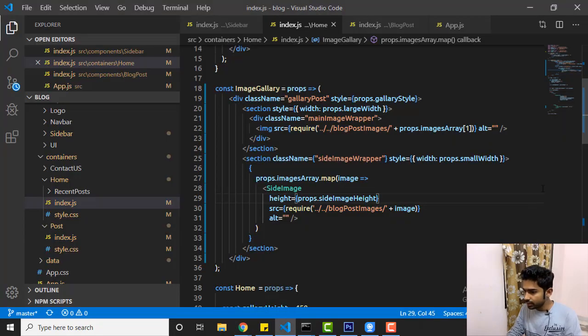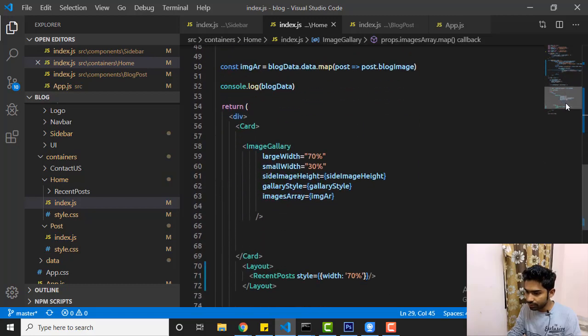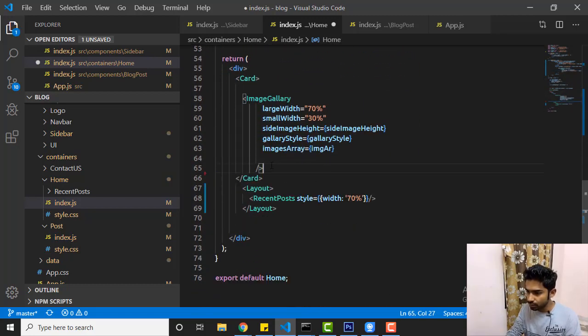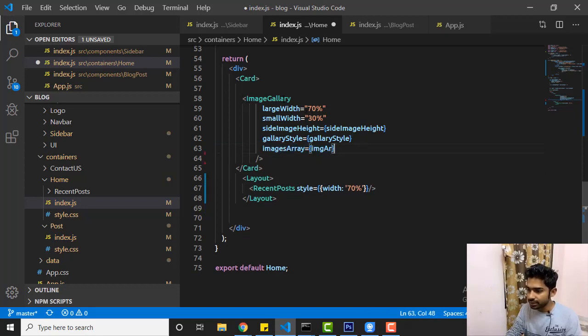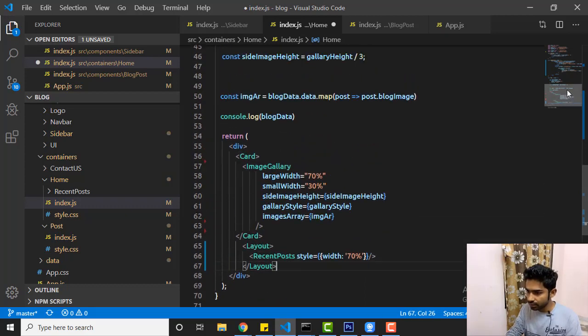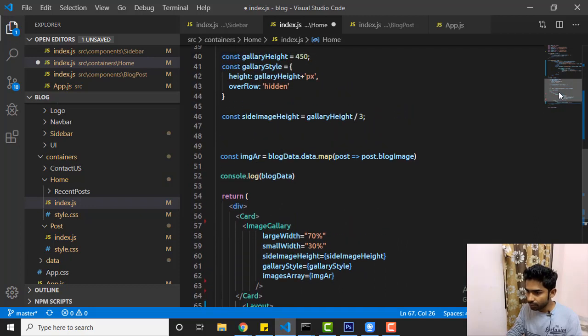So that's done, and we also have done this code. Let me remove the spacing. We don't want the extra spacing. You just need to change this 70-30% to change the width and height of your image. Okay, that's what we are returning from this component.